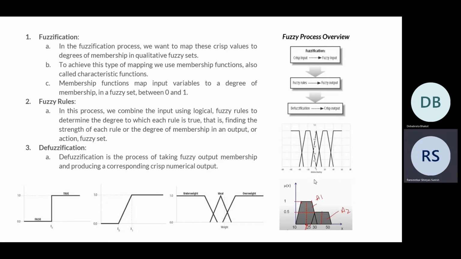So the next step is defuzzification. Defuzzification is the process of taking the fuzzy output that we obtained from the crisp input and converting it back to a crisp numerical output. This is obtained through graphs, by considering the area under the graphs. There are various methods like center of gravity of the graph area, center of sum, center of largest area, and weighted average, etc.